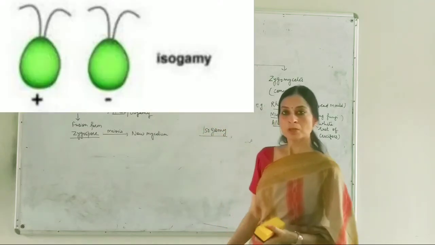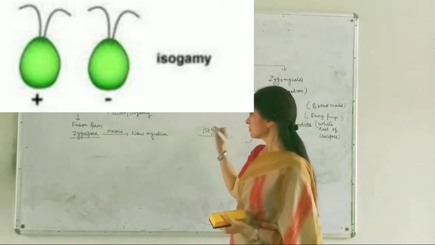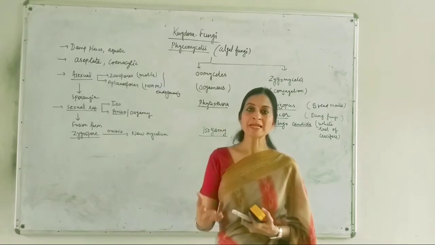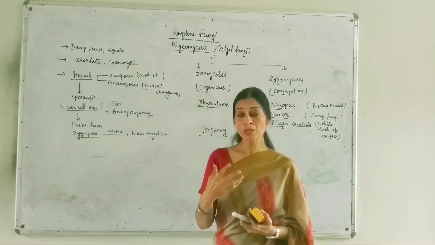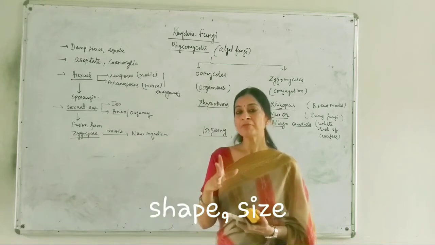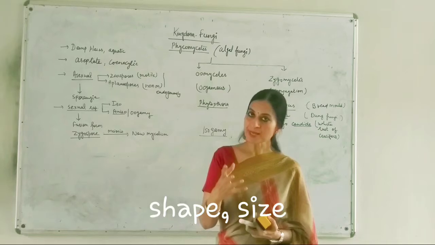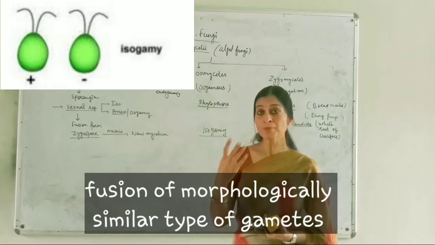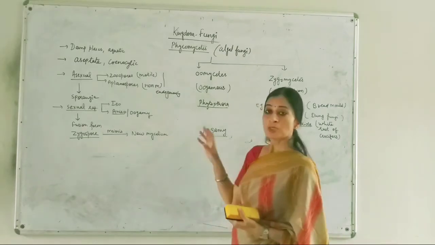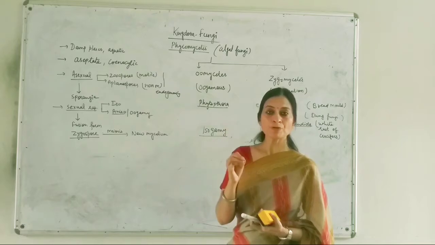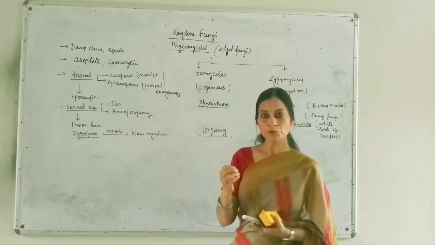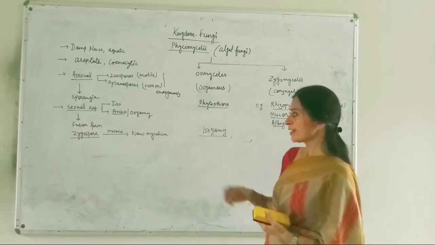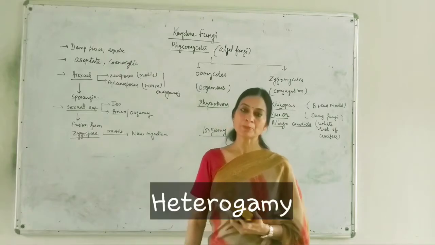Iso means similar and gamy means fusion. If we are going to define this isogamy, then we can say it is fusion of similar type of gametes. Why are we calling them similar type? When the male and female gametes are both of the same size and possess the same morphological features, the type of reproduction is known as isogamy.